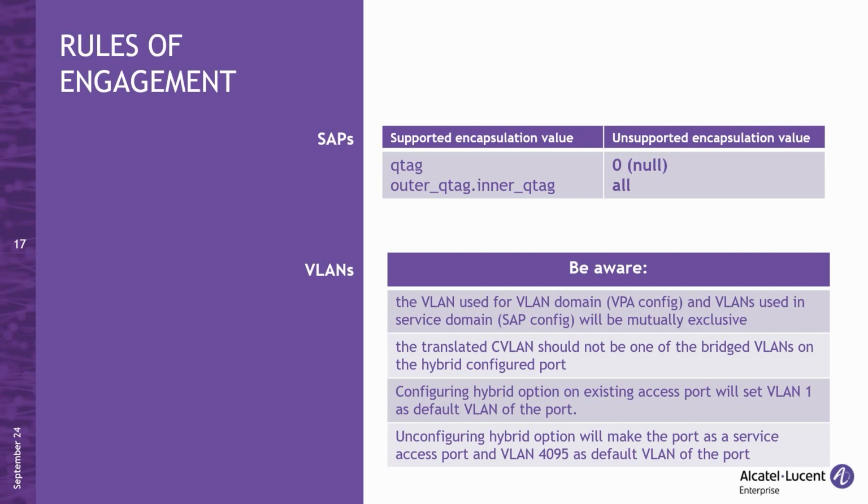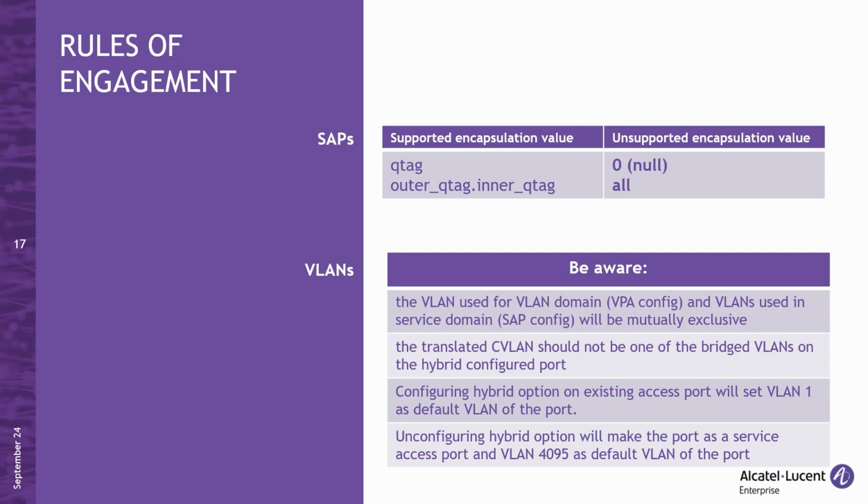As mentioned earlier, each hybrid access port has a default VLAN assigned, which belongs to the VLAN domain. On a single hybrid access port, VLAN IDs used for the VLAN domain and those used for the service domains must be mutually exclusive. This means that the same VLAN ID cannot be configured for both the VLAN and service domains on the same hybrid port.